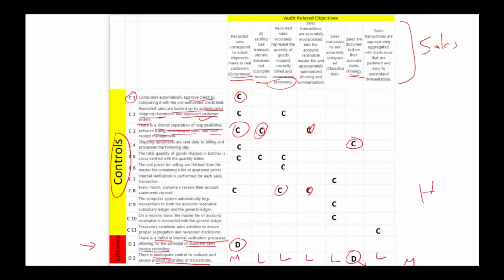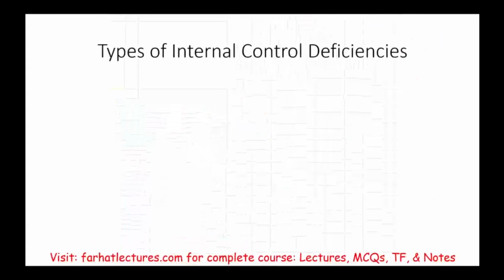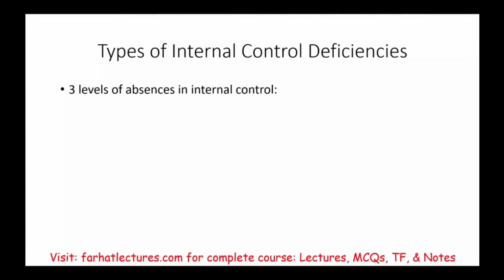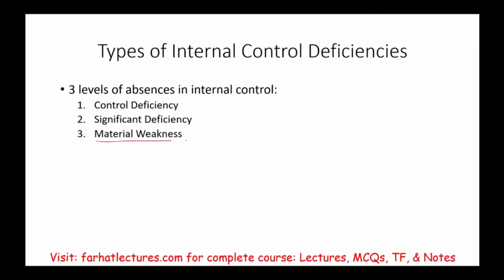Now, once we determine there is a deficiency, the deficiencies are important because we have different types of control deficiencies. Specifically, the literature identified 3 levels of absences in internal control. We could have control deficiency, significant deficiency, and material weakness. Before I show you the definition of each and tell you what they are, I'm pretty sure you already figured out that the level of importance goes up. So material weakness is the worst, significant deficiency is in between, and control deficiency is simply a control deficiency.